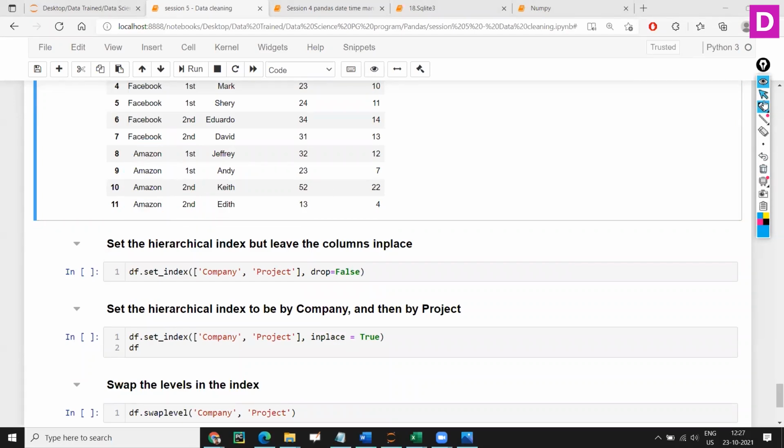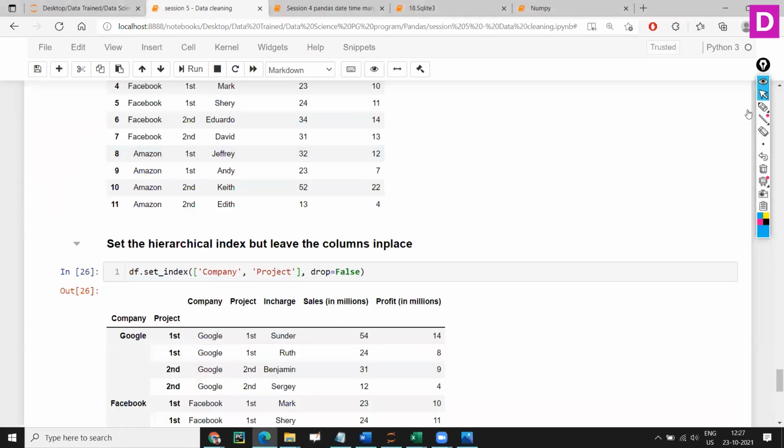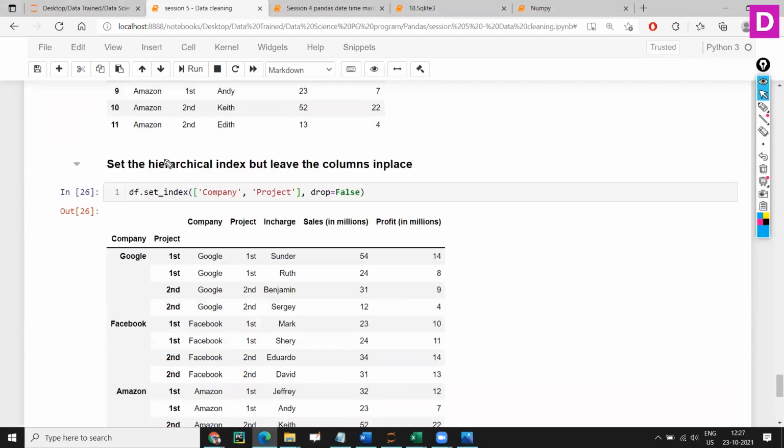So what I will do, I will say data frame, this is our data frame, dot set underscore index. So I'm saying company, comma, project. This is the company and this is the project. So I'm going to keep these as an index. I will talk about this. Let's first execute. Now you can see I have taken the company and project and converted them into index.